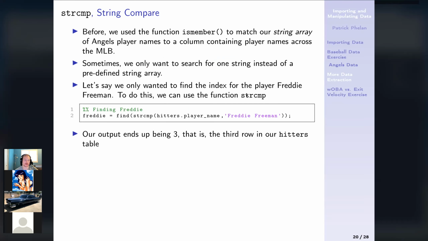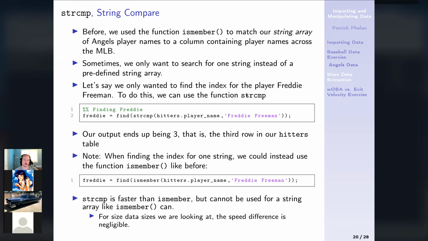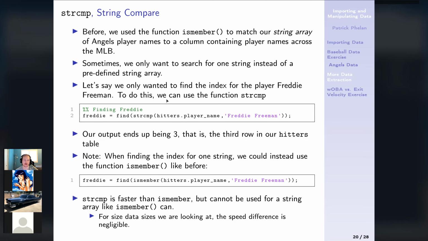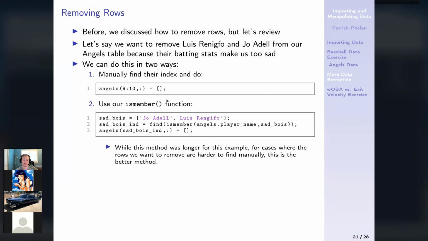All right, so I just want to briefly show you what we're going to do, either in a video like I talked about, or I might do it next class. First we're going to talk about a function called strcmp, string compare, which is similar to what ismember is achieving. So we'll talk about that. Then we'll talk about removing rows. I think we talked about that before, but we're going to have a bit of a review for that.